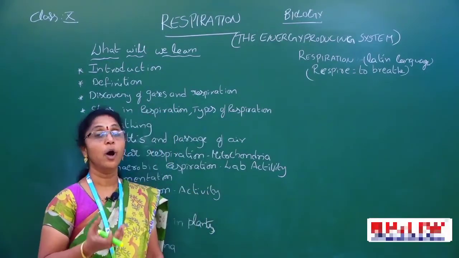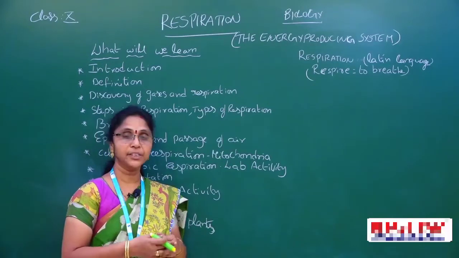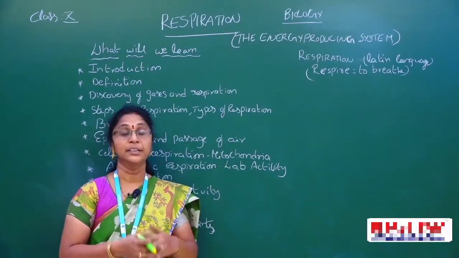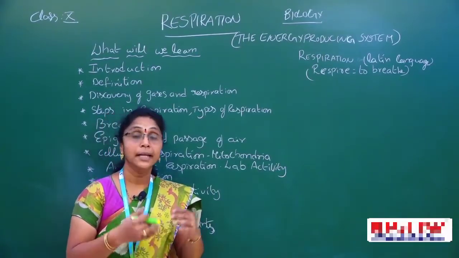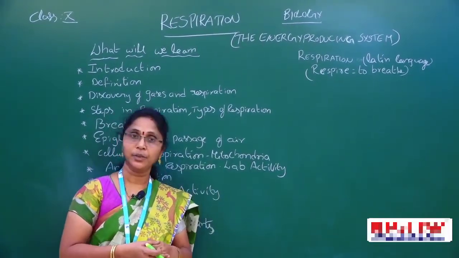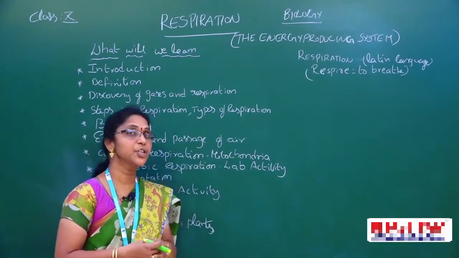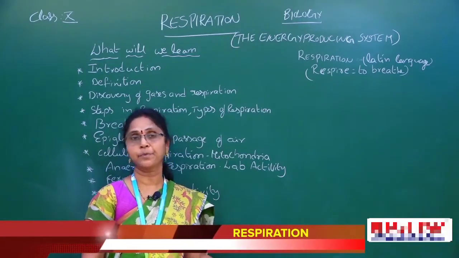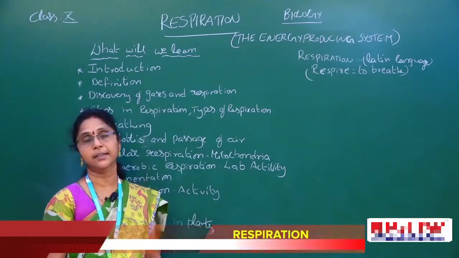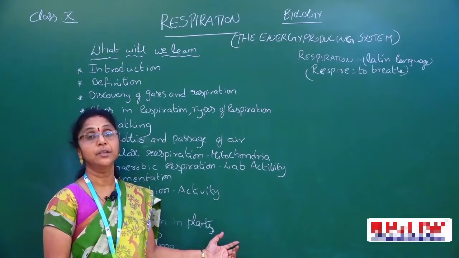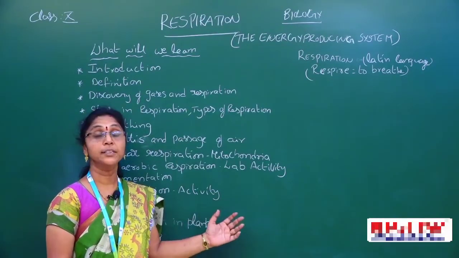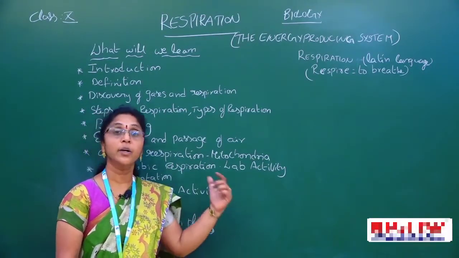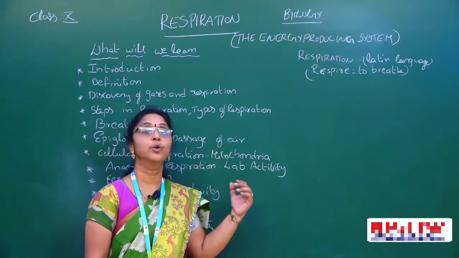Very good. Now how do we obtain the energy? In previous chapter we discussed that energy is obtained by food. The food has the key role in obtaining energy. Okay children? Now in previous chapter we discussed how energy is obtained, how food is obtained. In this chapter we discuss that food not only gives energy. Now what happens? The food is oxidized. What is the food? Glucose.